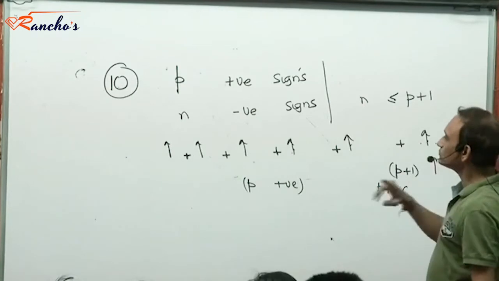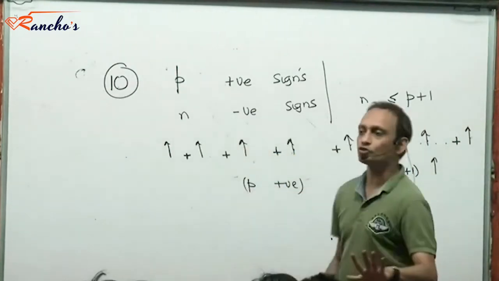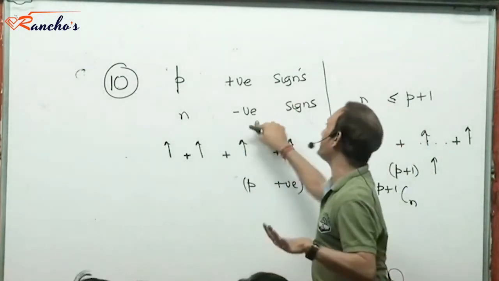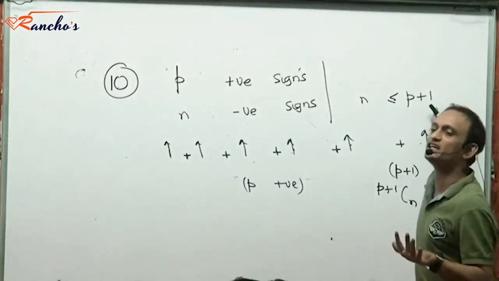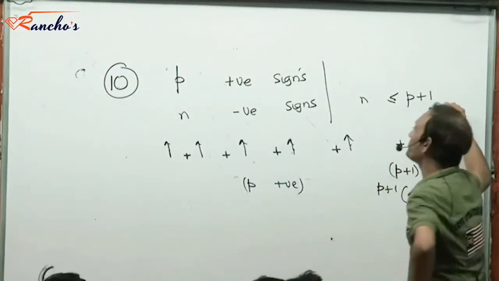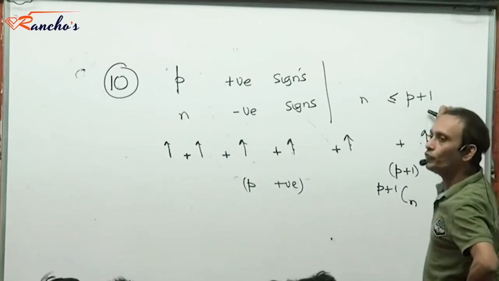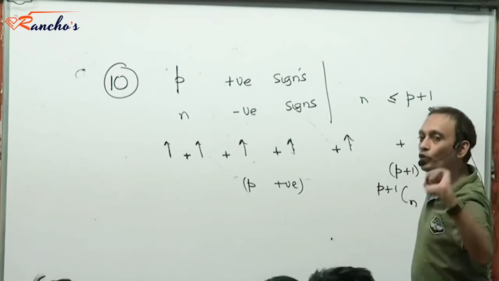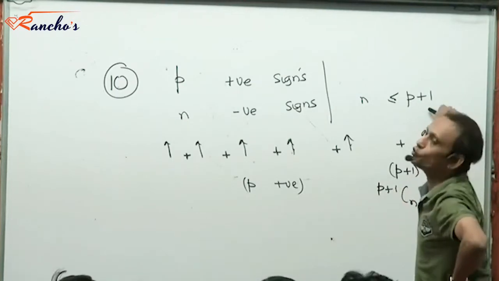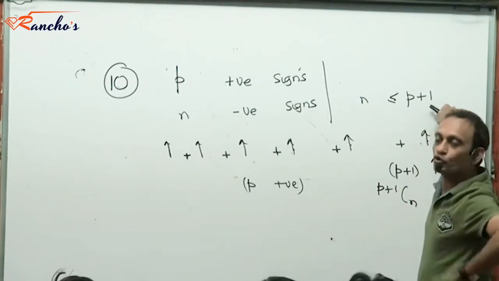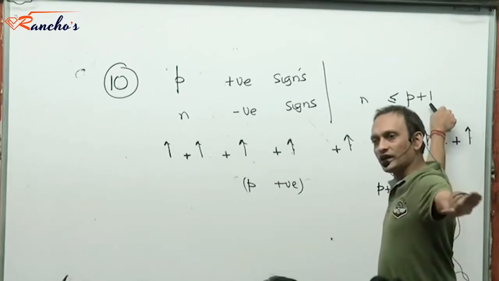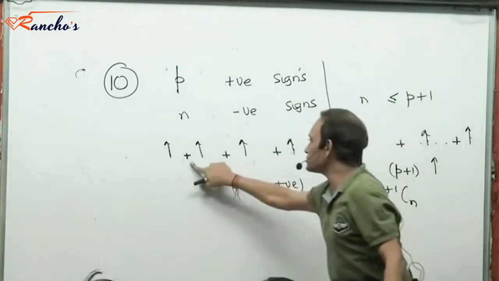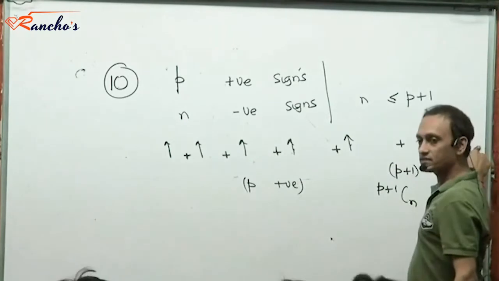See, what is it that we are trying to do here? There are P positive signs and N negative signs, where N does not exceed P plus 1. We want to arrange these signs in a manner that no two negative signs are together. So we forget the negative signs to begin with. We look at just the P positive signs.